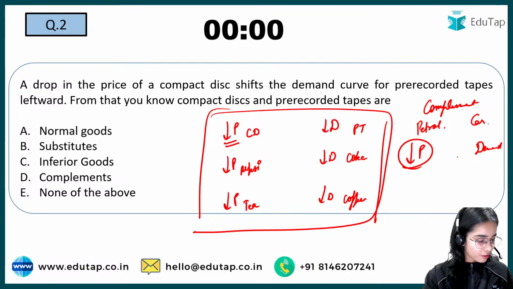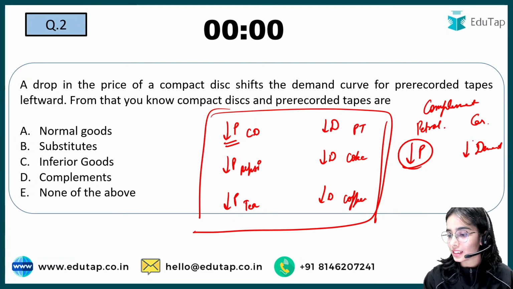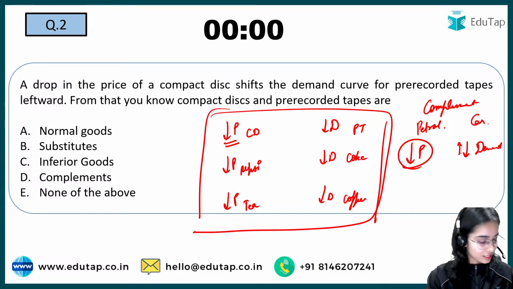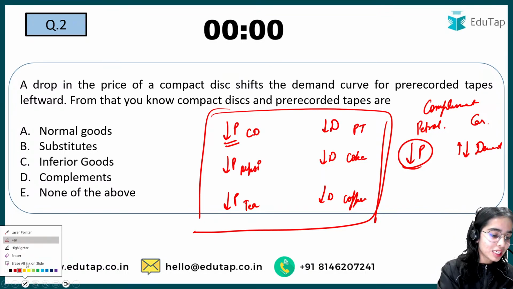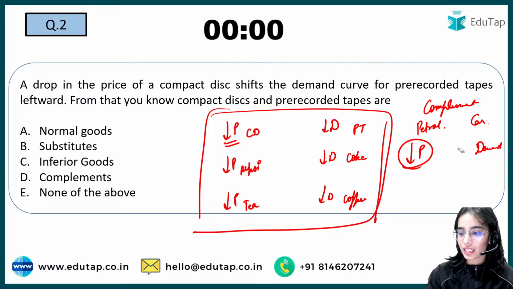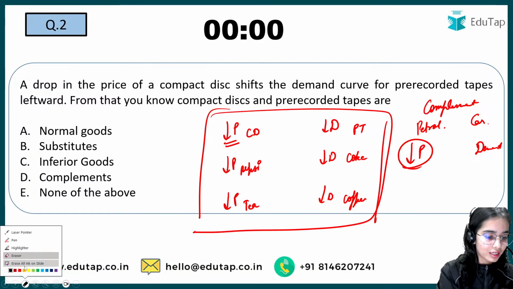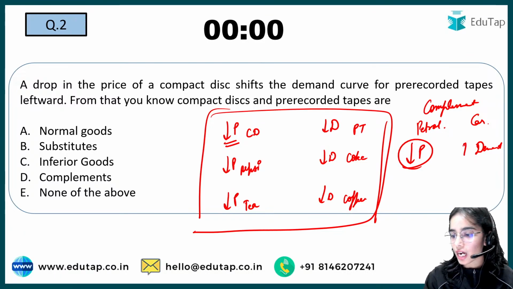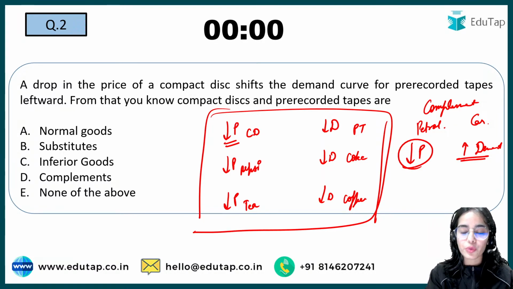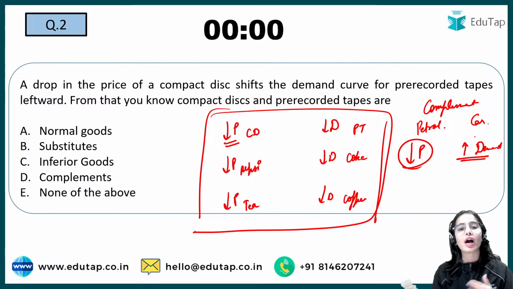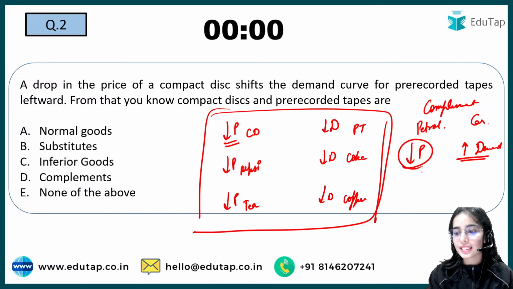The demand for the car will decrease or increase? Yes, very good. There will be an increase in the demand for cars. So the demand for cars will start increasing. As the petrol price is decreasing, the demand for cars will increase, because the running cost of the car has become cheaper. So that is the basic idea.